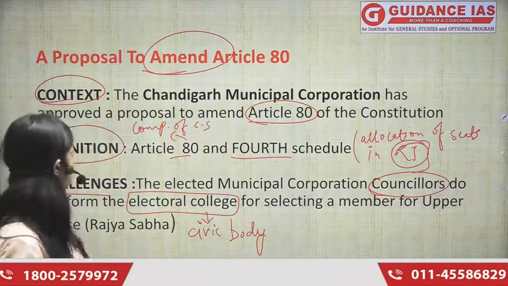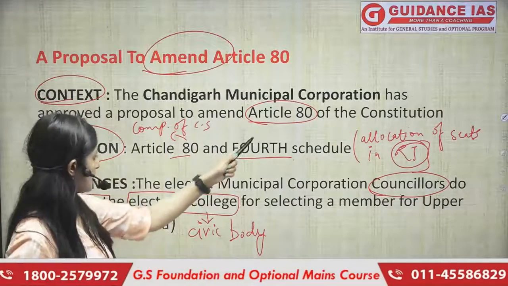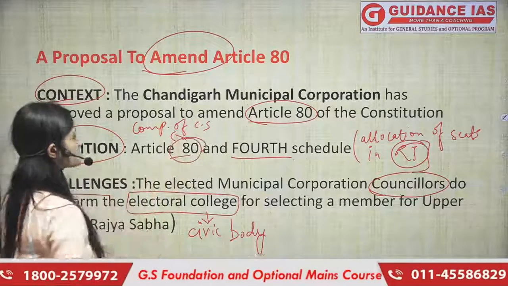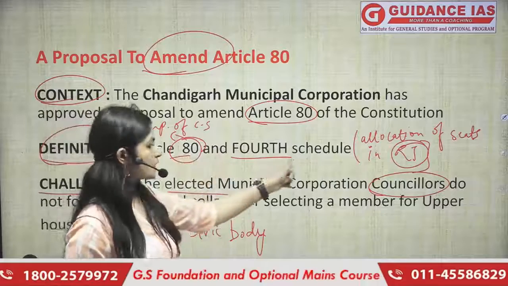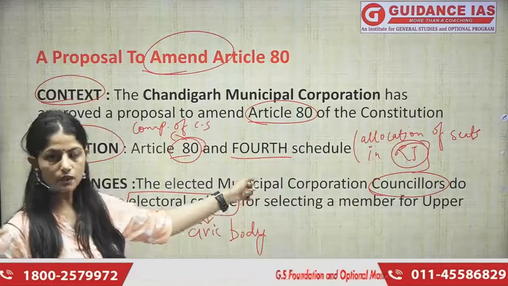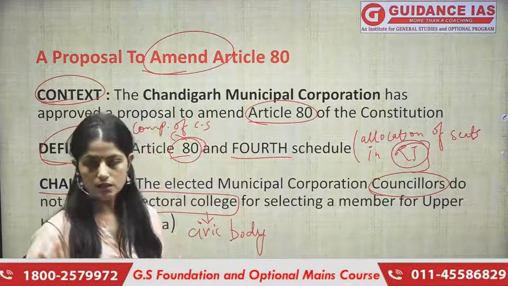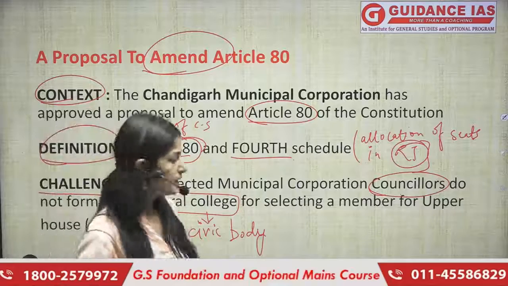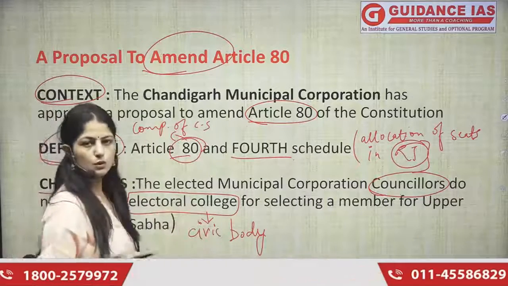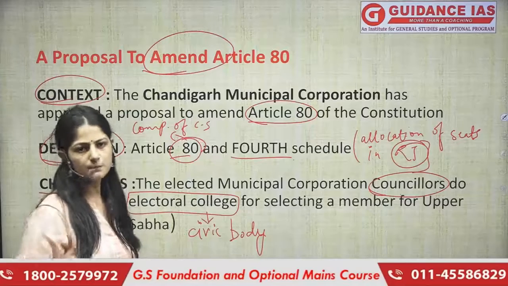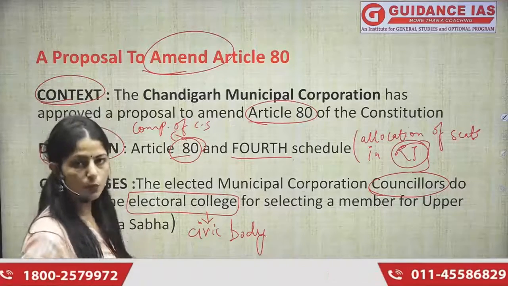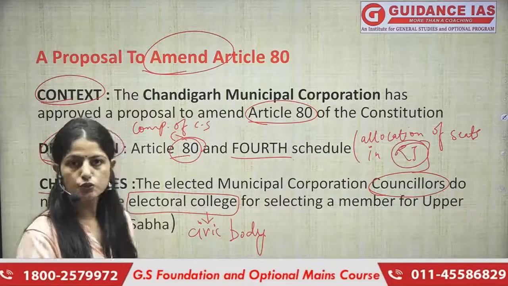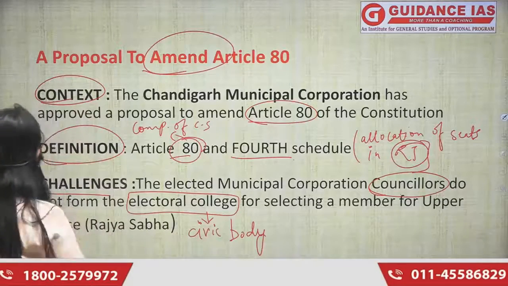Let me summarize this for you. We've understood the context that councillors are trying to send the representative to the Rajya Sabha. Okay? We've understood what Article 80 is, which talks about the composition, and we've also read about the Fourth Schedule, which again talks about the allocation of seats in the Rajya Sabha. We've also read about the challenges as to why this amendment cannot happen, and we've understood that because they are not part of the electoral college, they cannot do this. They work in a civic capacity. They are not a part of this. Hence, it will be unconstitutional if this happens, right? So this was all about it.